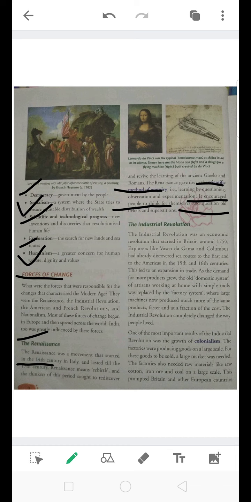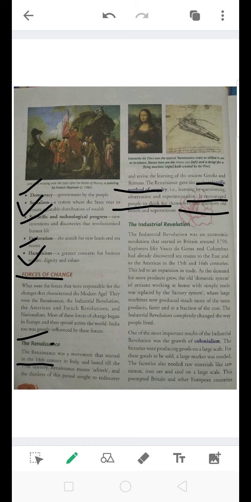So the first change which brought in the modern era, or we can say that in the modern era these changes came. So why had these changes come? Because people were now a bit revolutionized and they were questioning why these things are happening. So the questioning made a change in them and they did something new. So that was the rebirth, or the Renaissance.